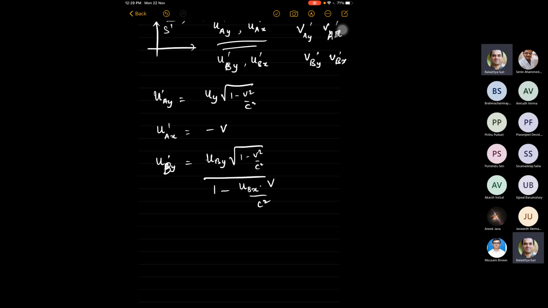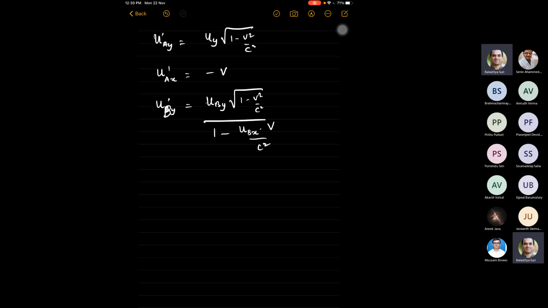This would be the transformation. You can already see that these two frames will not agree with each other that the y components of the two velocities are the same.